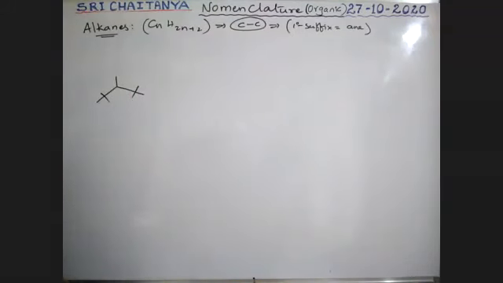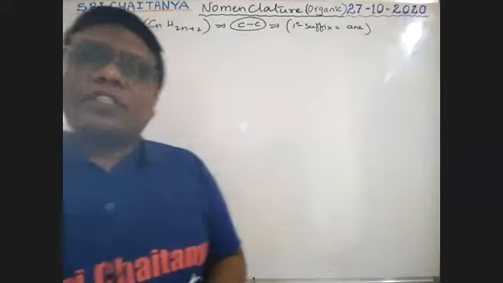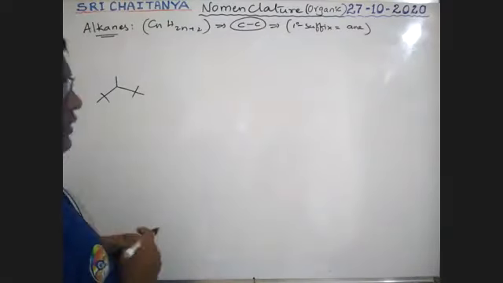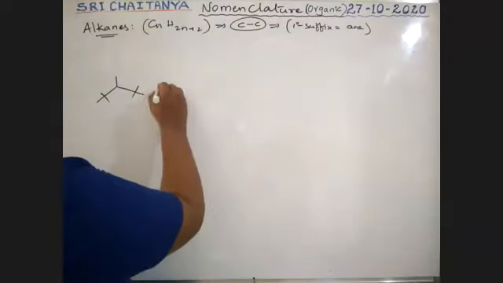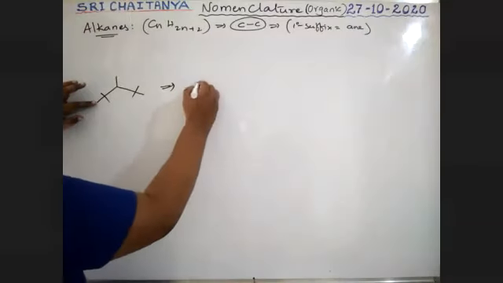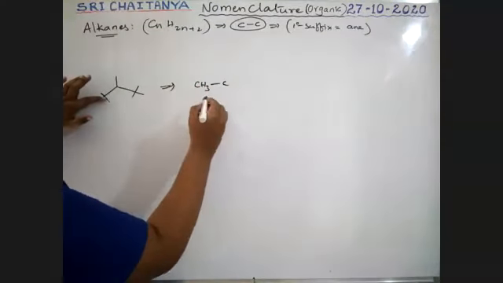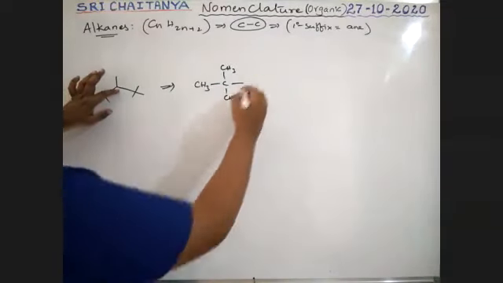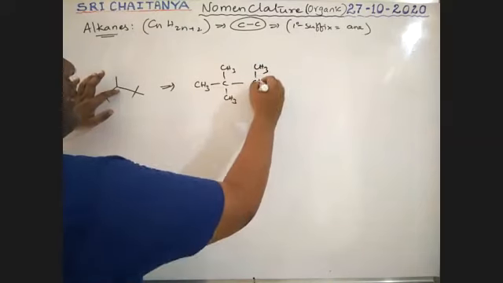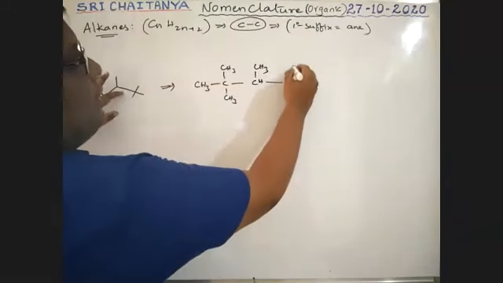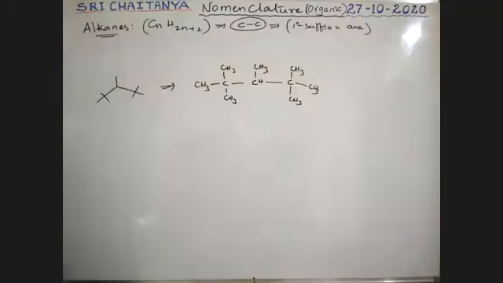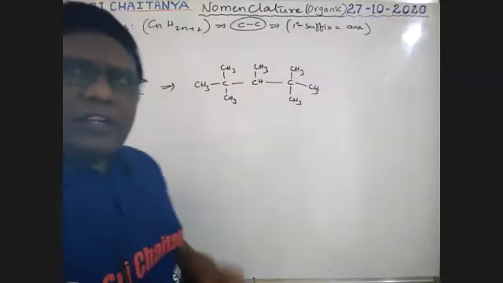Now, what is the name of this compound? See here. First, you should try to find out the complete formula. How to write the complete formula? CH3, C, CH3, CH3, C, CH3, CH, C, CH3, CH3, CH3. It is the complete formula, boys. So I am just representing it. No need to write that one.